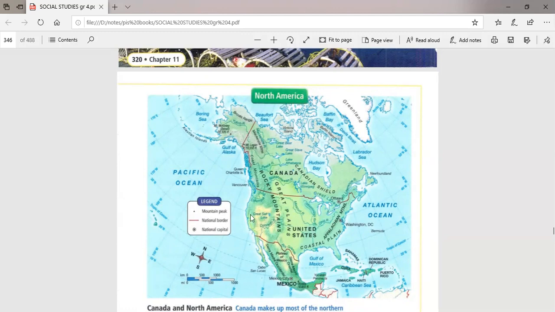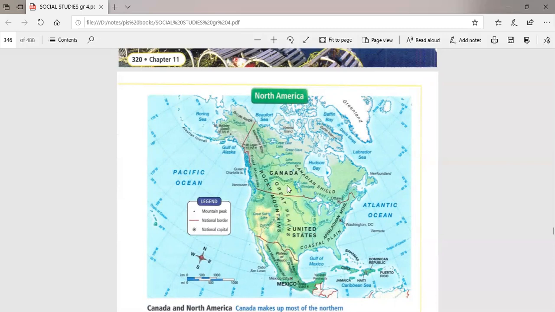North America, all of this map is about the continent of North America. Look, all of this land is North America. North America has 3 countries: Canada, United States, Mexico. These are the 3 countries in North America. In the north, Canada. In the middle, United States of America. And in the south, Mexico.